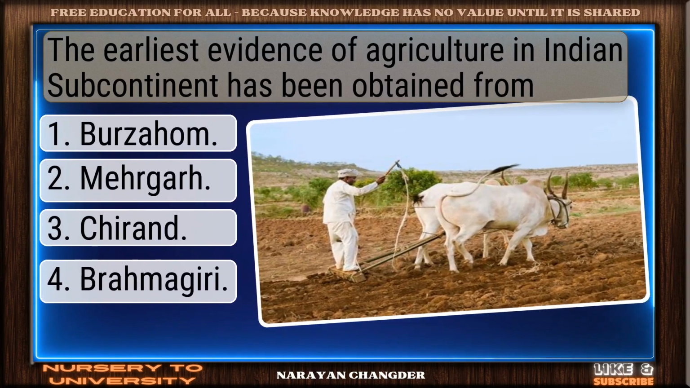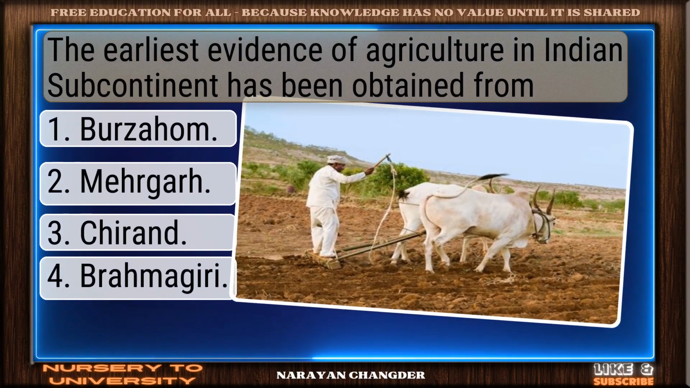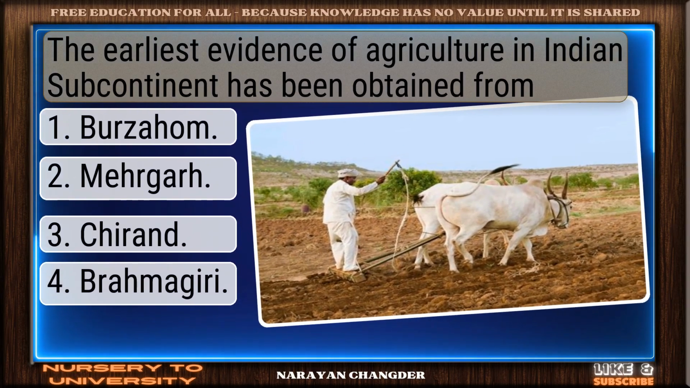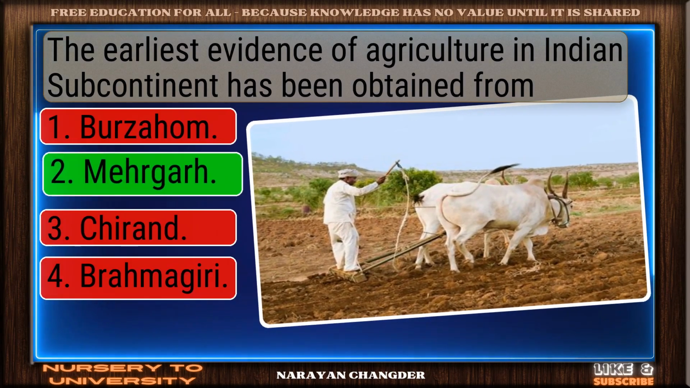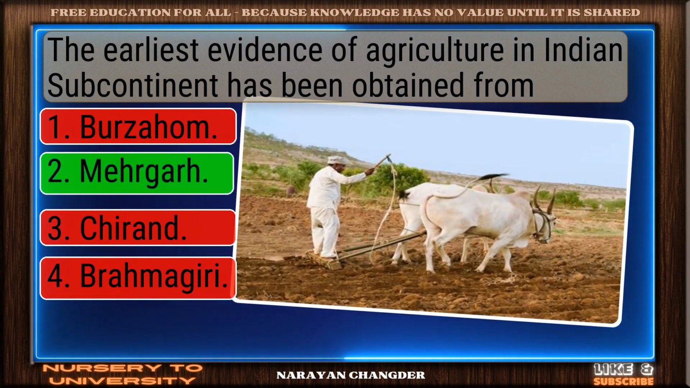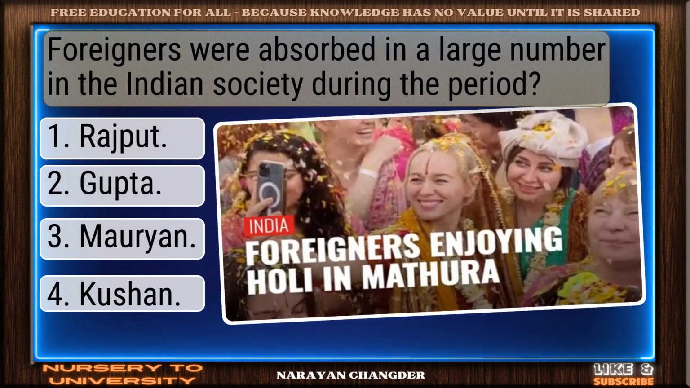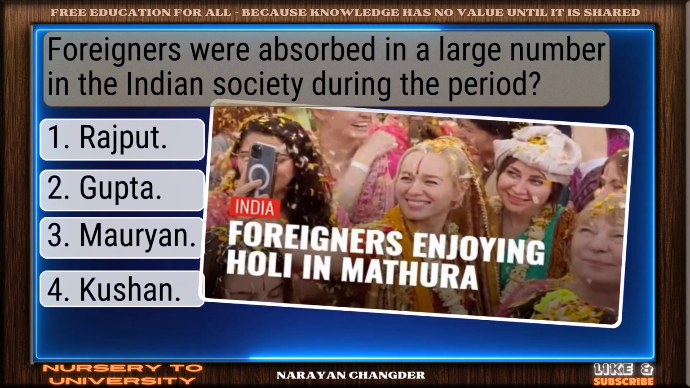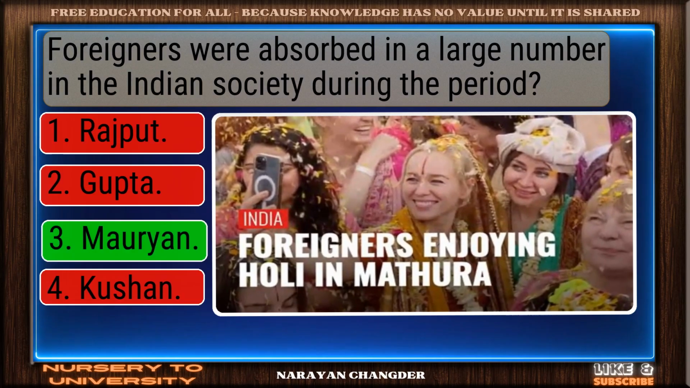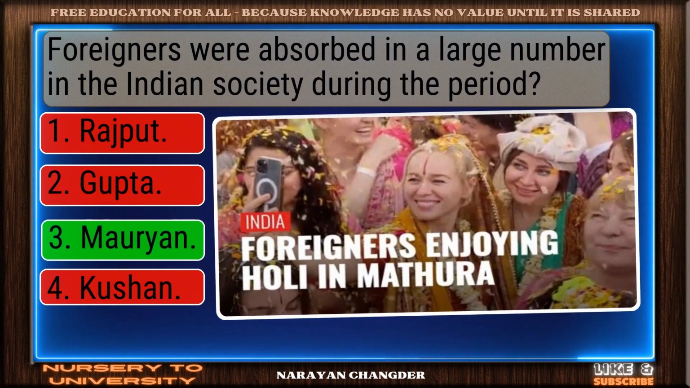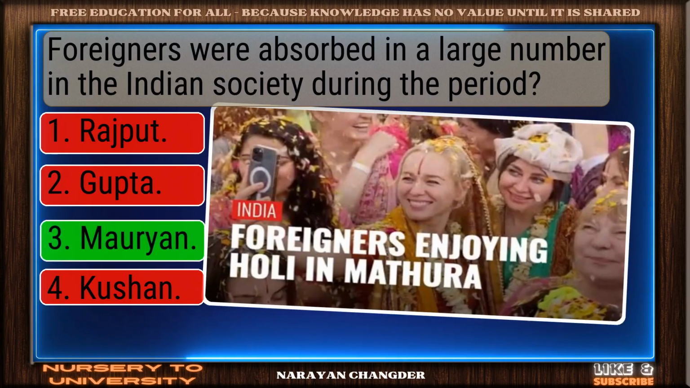The earliest evidence of agriculture in Indian subcontinent has been obtained from. On track. Mehrgarh is correct. Foreigners were absorbed in a large number in the Indian society during the period. Correct response. Maurian is accurate.